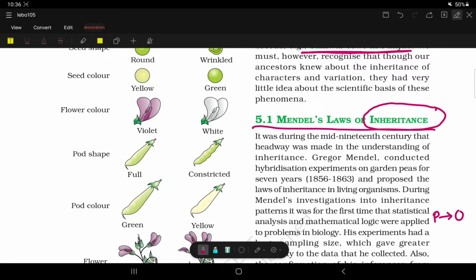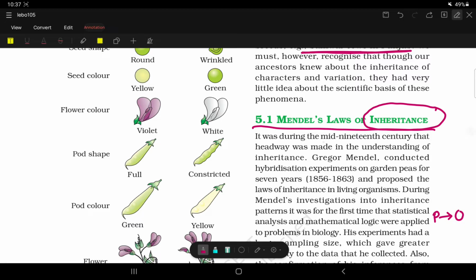So the whole process of heredity depends upon inheritance. What we inherit from our parents depends upon inheritance, and it is the reason that the offspring are similar to parents. This simply means that due to inheritance, the members of the same family possess similar characters. So inheritance is responsible for the same characters which are possessed by all family members.